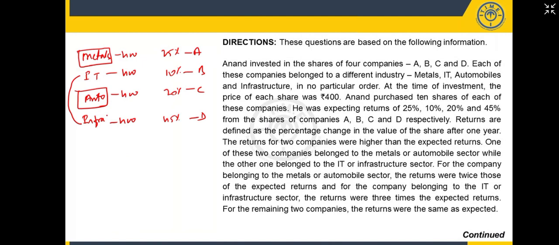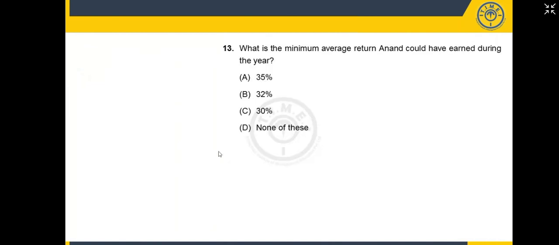For the company belonging to the metals or automobile sector, the returns were twice those expected. And for IT and infrastructure, the returns were three times the expected returns. The remaining two companies remain the same as expected.